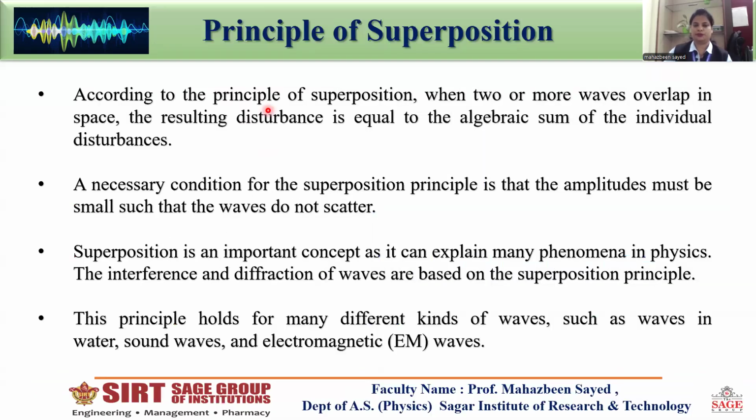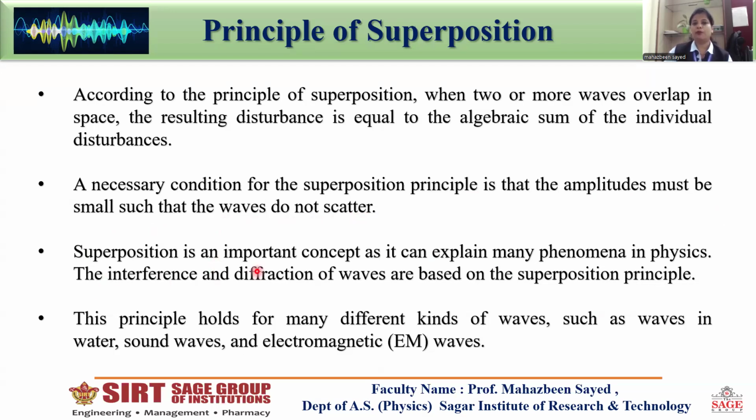Principle of superposition. According to the principle of superposition, when two or more waves overlap in space, the resulting disturbance is equal to the algebraic sum of the individual disturbances. A necessary condition for the superposition principle is that amplitude must be small, such that the waves do not scatter.